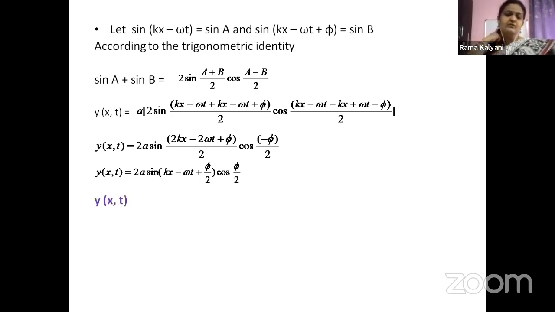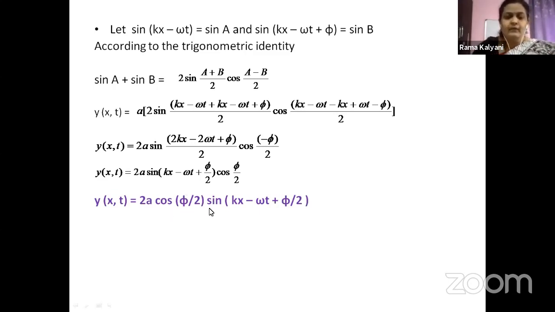Now comes the final displacement equation: 2a cos of phi by 2 times sine of (kx minus omega t plus phi by 2). Why have we written it like this? I brought the cos phi by 2 term before.